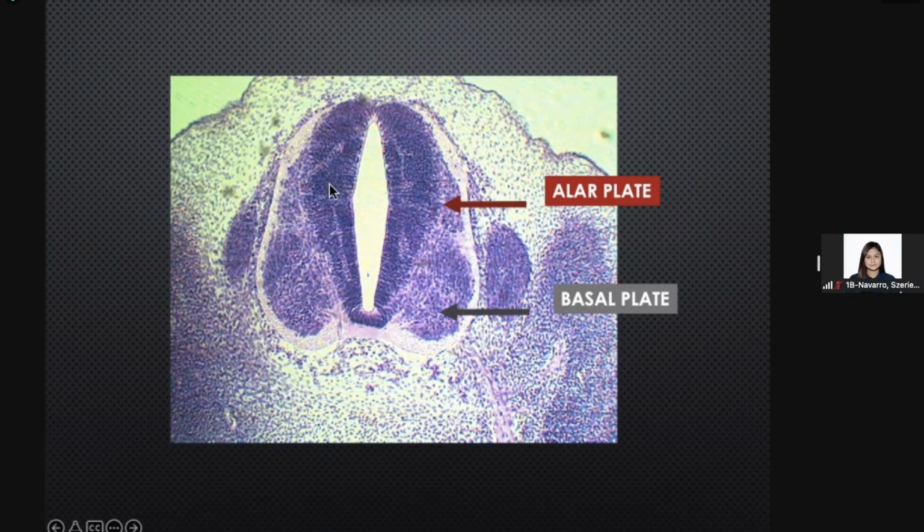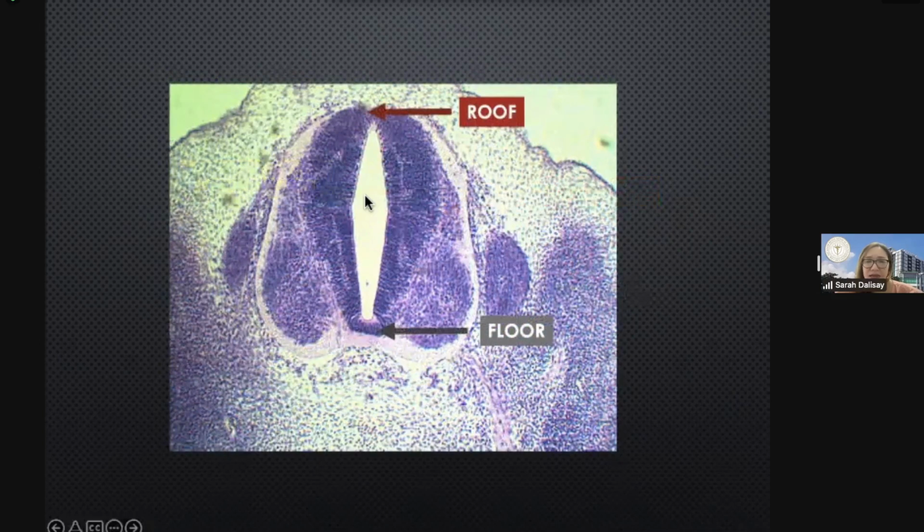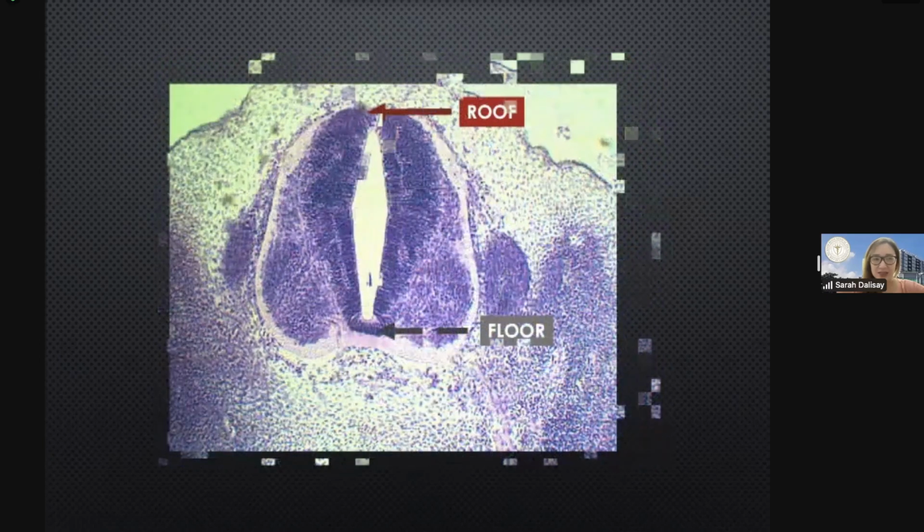So there is a longitudinal groove here that marks the boundary between the alar and the basal plate. We call this the sulcus limitans. Next, you have here at the midline the roof and the floor of the neural tube. This primarily serves as pathways for nerve fibers crossing from one side to another.